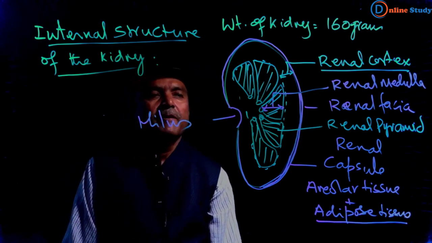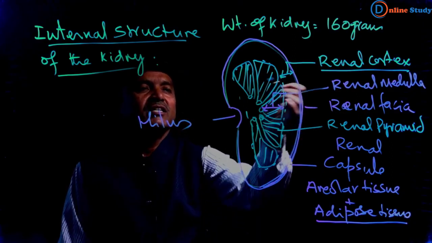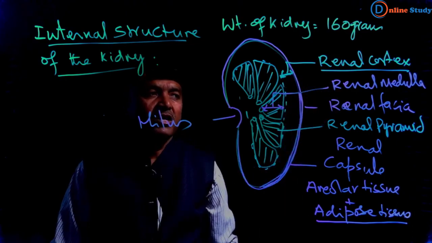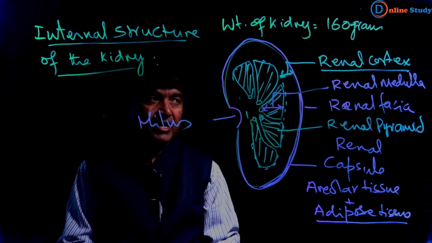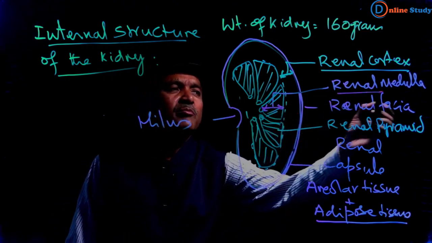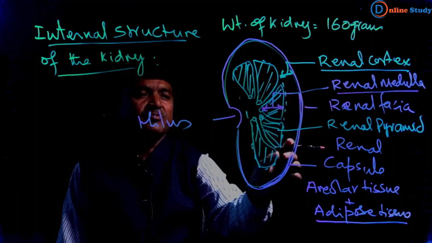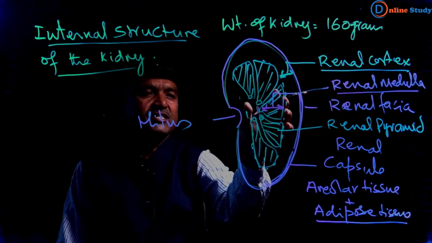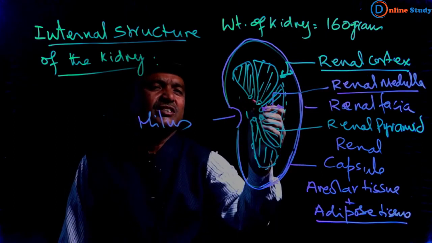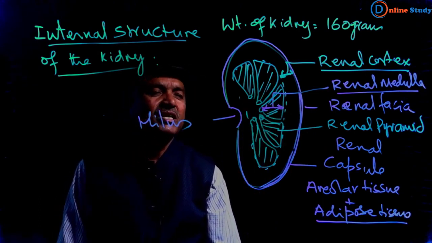Again, we are going to discuss the internal structure of the kidney. Kidney is divided into two parts. The outer, thick part is called renal cortex, and the inner part is called renal medulla. Renal medulla consists of renal pyramids.